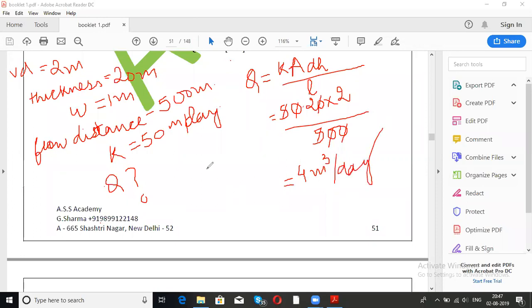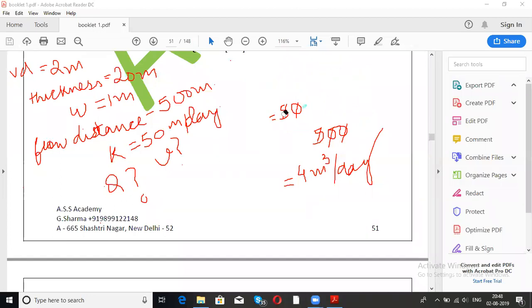Now there is one more. Okay, with the same dimensions, what will be the Darcy's velocity? Tell me. With the same dimensions, calculate Darcy's velocity for me without wasting any time. सबको समझ में आ गया? शर्माइएगा मत. If you have not understood, please do ask. I'll give you 1 more minute.